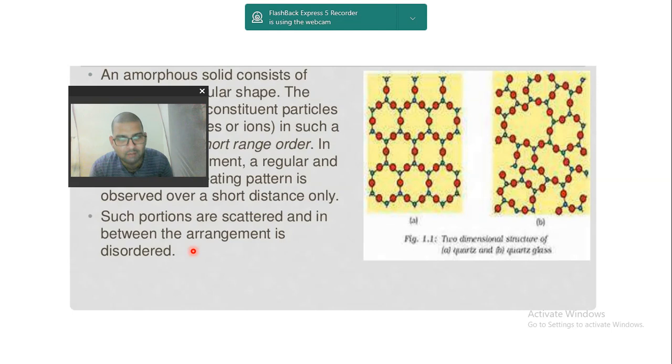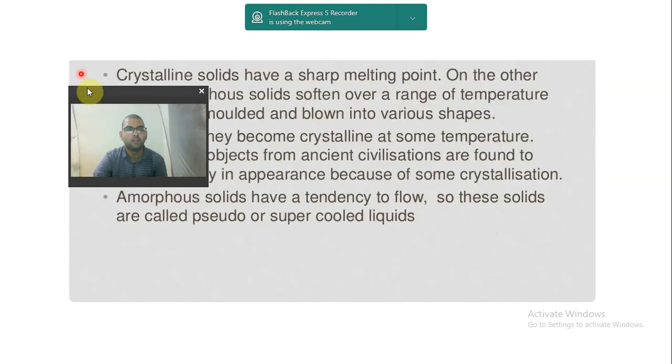So what are the examples of crystalline and amorphous solid? Quartz and quartz glass. Glass is an example of amorphous solid. Okay, diamond is an example of crystalline solid. So we will see it further. There will be a lot of examples coming throughout.